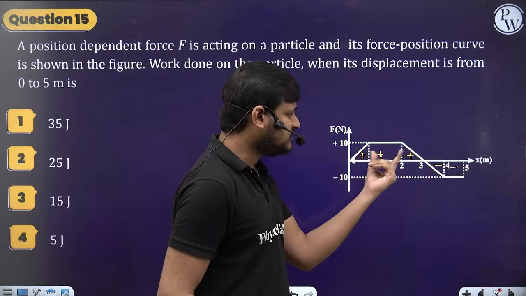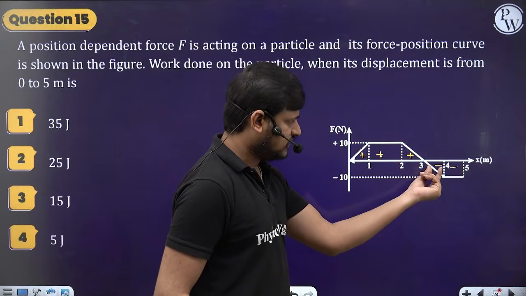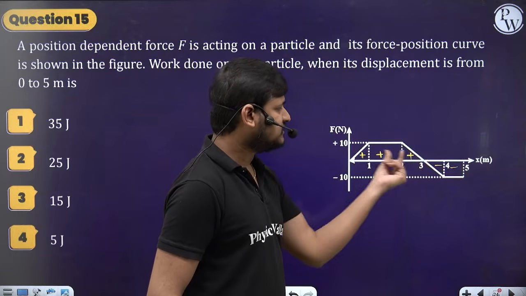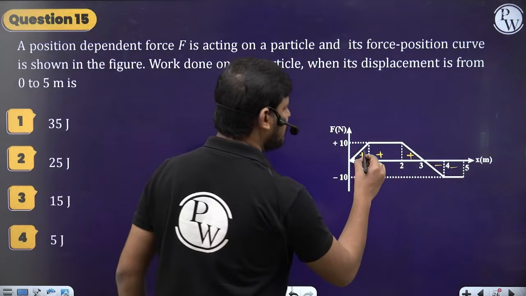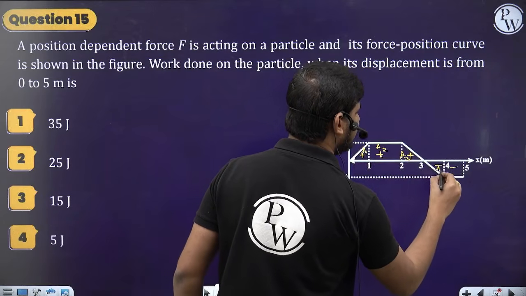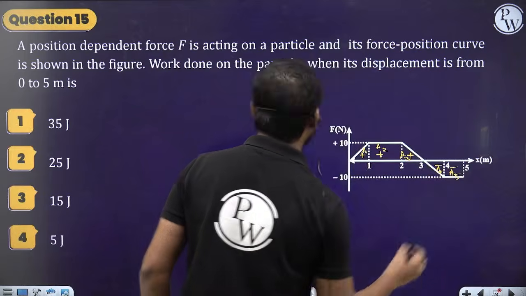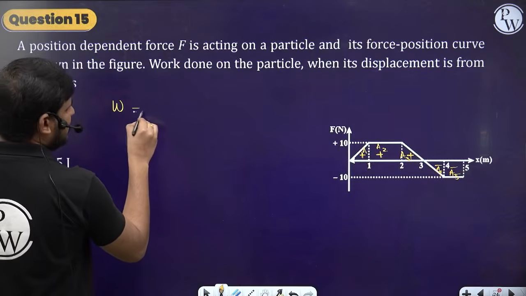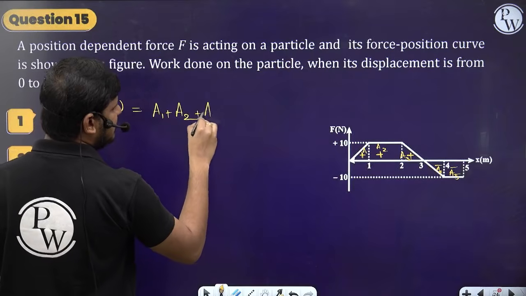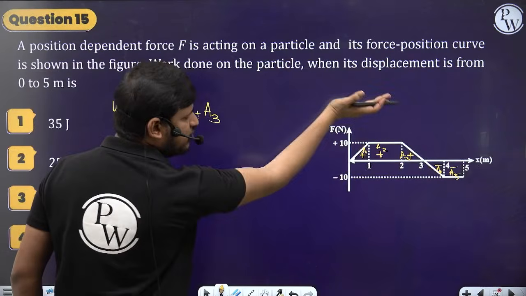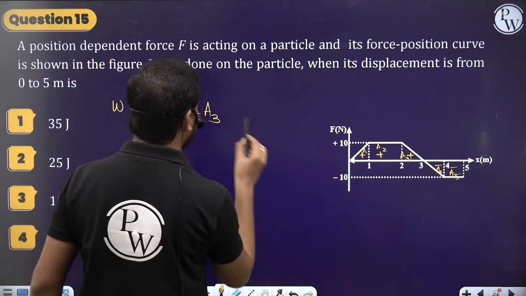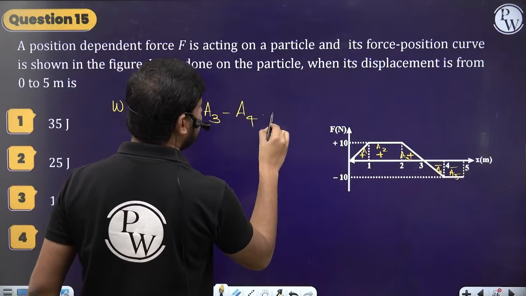Let the area of this one be A1, let it be A2, A3, A4, A5. Then the work done in this particular case will be equal to A1 plus A2 plus A3. These three areas are above the x-axis, that's why they should be taken as positive, and these two areas are below the x-axis. Let's take them as negative.